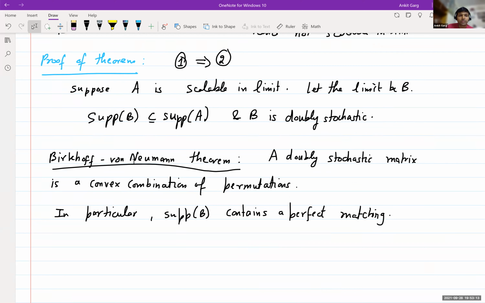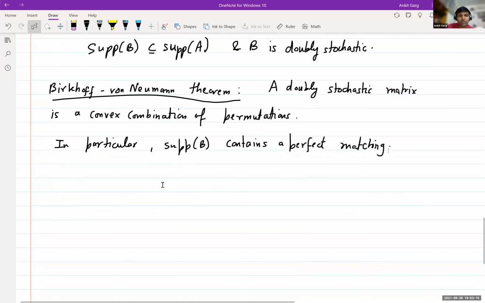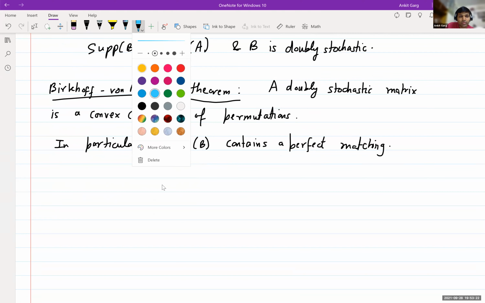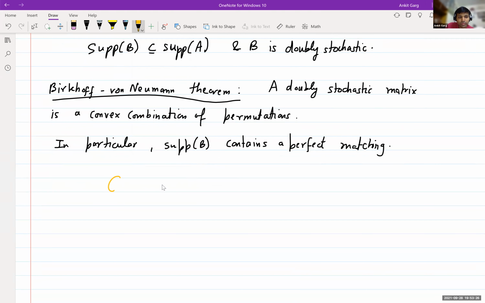Next, we are going to see the connection to invariant theory.